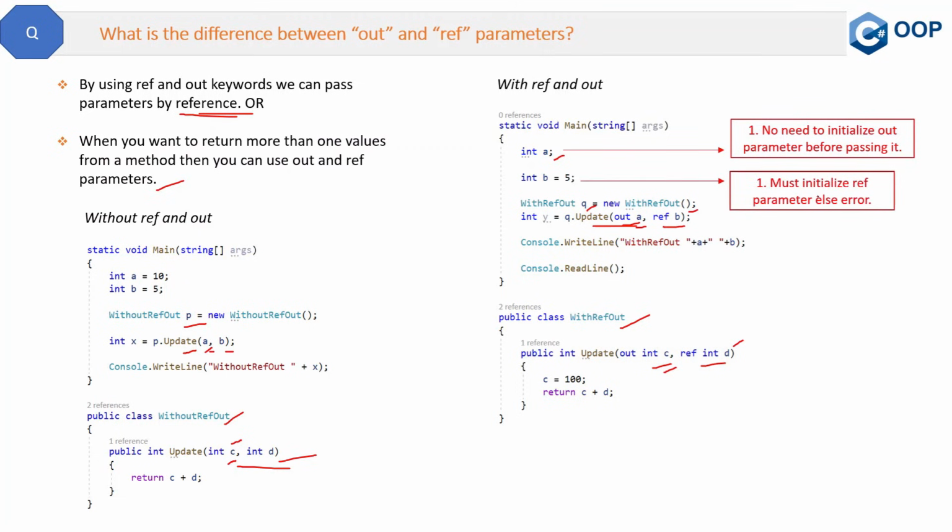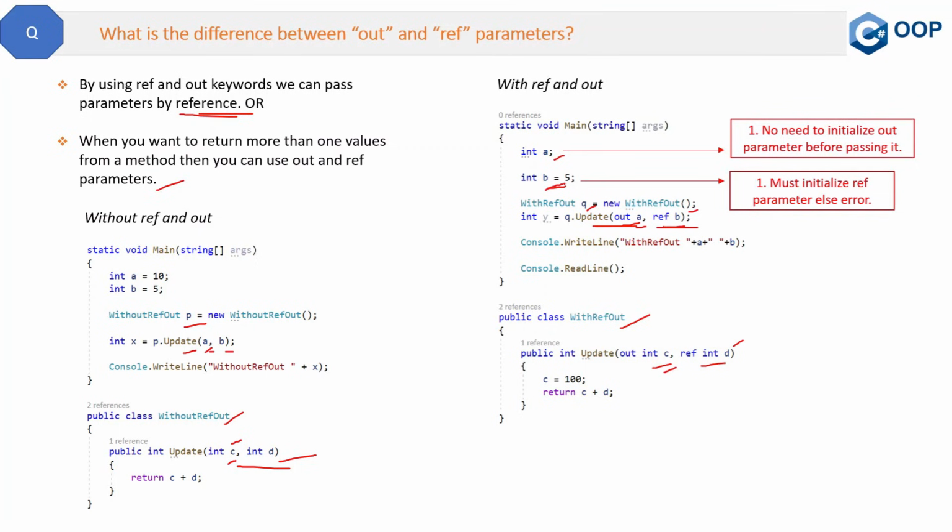But you must initialize the ref parameter. Otherwise you will see an error. So if you just declare this b integer which is passed as a ref parameter, then it will throw a compile error. So you must set some value for this b. So this is the first difference.